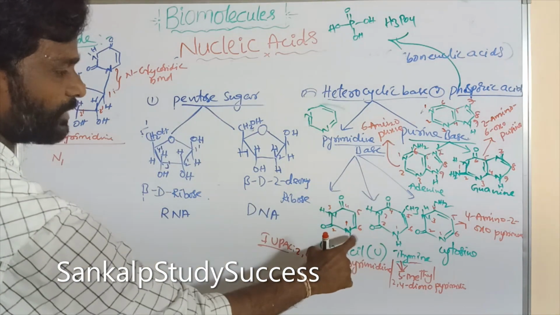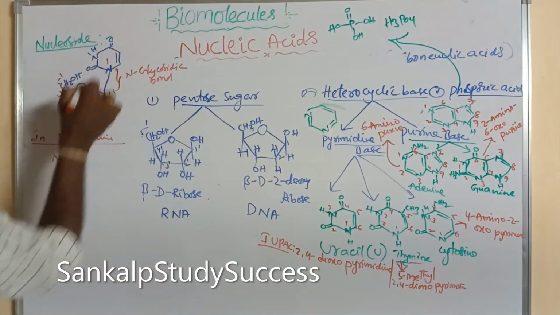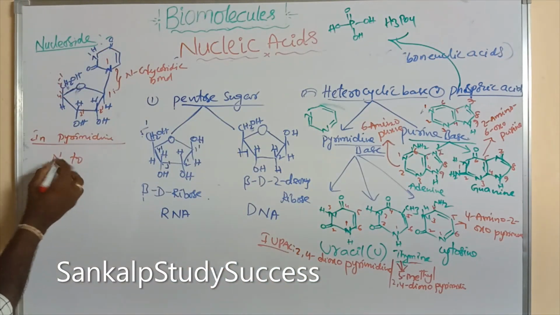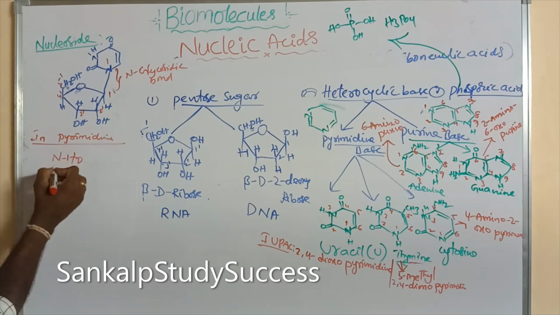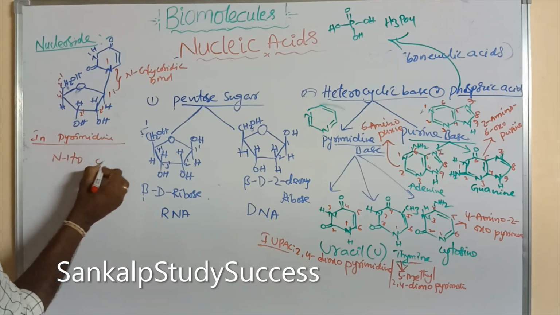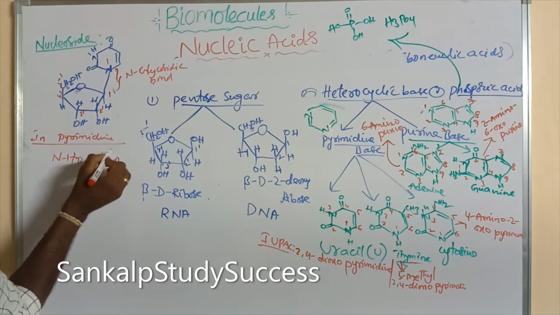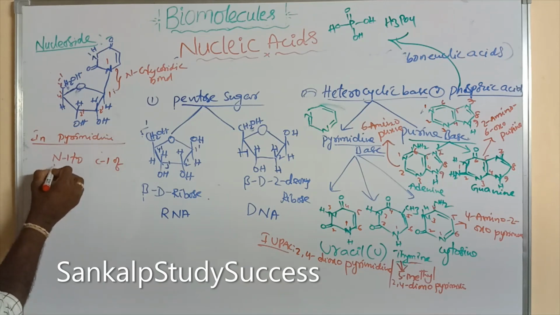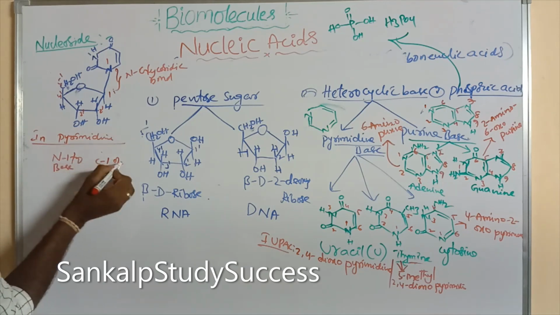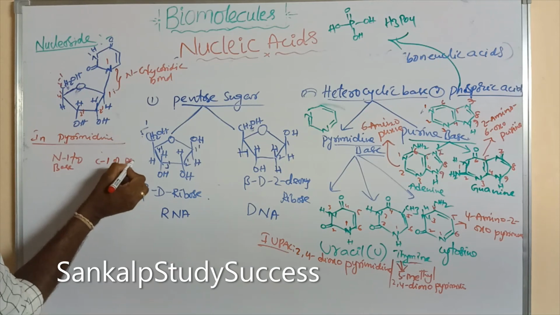So this is the N1, N1 to C1 of this N1 of pyrimidine base and C1 of pentose sugar.